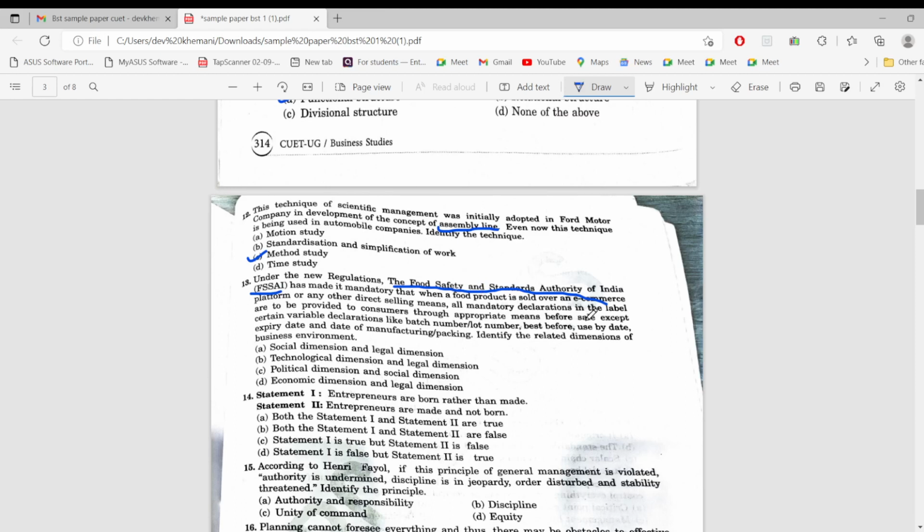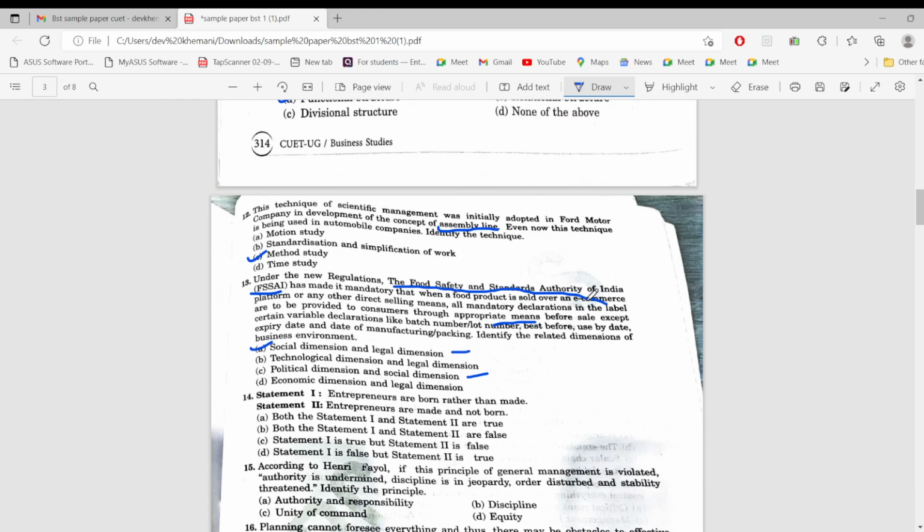This and one more: labels are to be provided to consumers through appropriate means. So this is social dimension. Can I see? Yeah, social is in first option, social is in third option. Okay, so Food Safety and Standards Authority of India is considered as a legal or political. Now this comes to rest. So the answer would be social and legal. Okay, social and legal because it's a legal type.